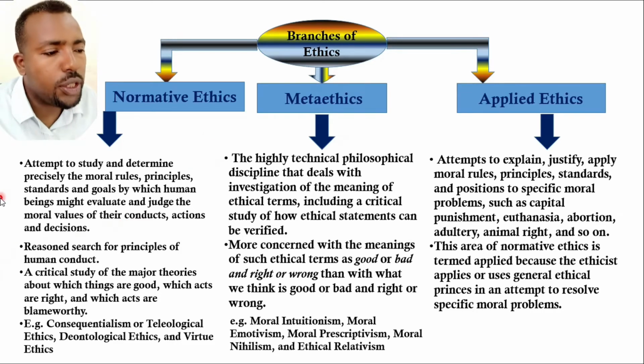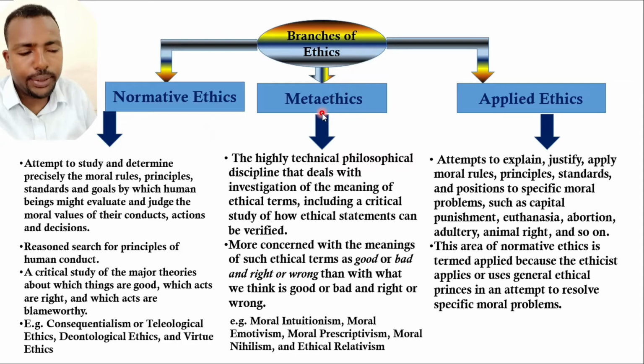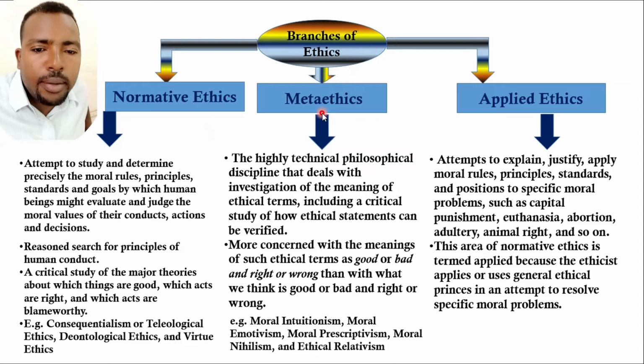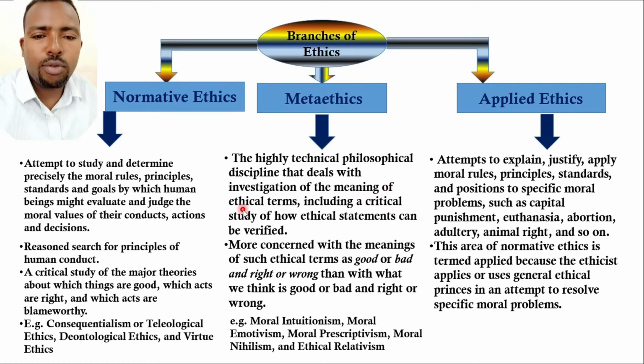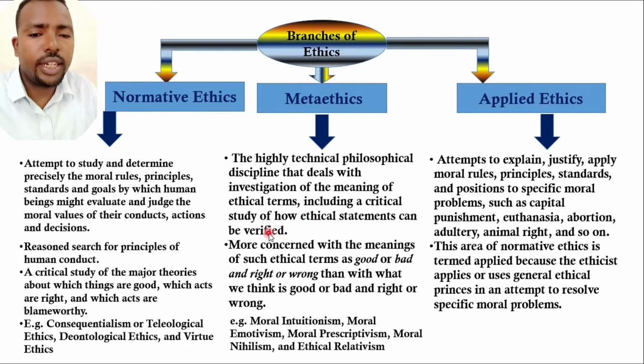The second branch of ethics is meta-ethics. Meta-ethics is a highly technical philosophical discipline that deals with the investigation of the meaning of ethical terms. Ethical terms are, for example, good, right, wrong, bad, just, and unjust. It also involves a critical study of how ethical statements can be verified. When we say something is good, can we verify that it is really good?